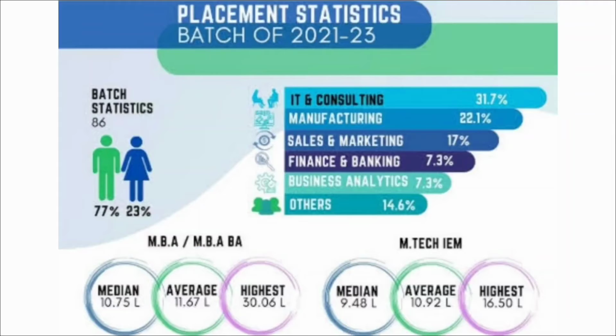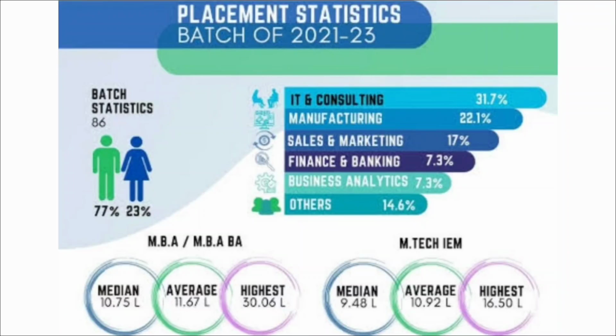Then if we consider the median salary package offered by this college for the MBA and MBA in Business Analytics programs, it is 10.75 lakhs per annum. The average salary package offered is 11.67 lakhs per annum, and the highest CTC offered is 30.06 lakhs per annum. Then 31.7% placements are from IT and consulting, 22.1% from manufacturing, 17% from sales and marketing, 7.3% from finance and banking, 7.3% from business analytics, and 14.6% from other sectors.